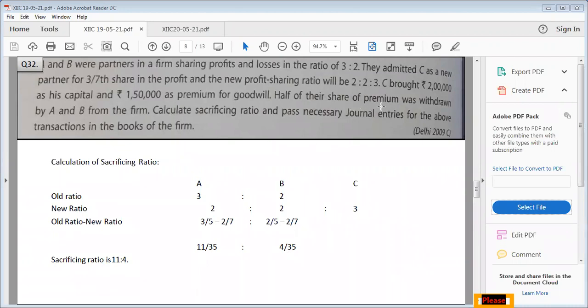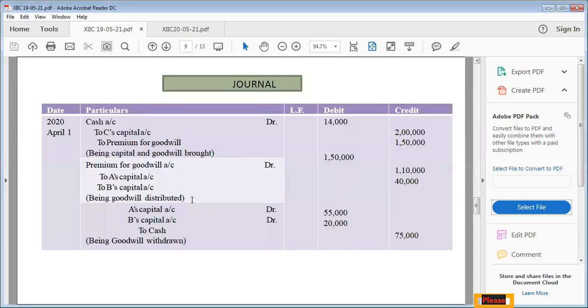Now because half of their share they are going to withdraw from the firm, the third entry will be A's capital account debited, B's capital account debited to cash, and half of that 1,50,000, 75,000, will be withdrawn by A and B in the terms of cash. So 1,10,000 was credited to A. Half of this is 55,000. 40,000 was credited to B. So half of that is 20,000. So the respective amount according to their share will be withdrawn by both the partners.